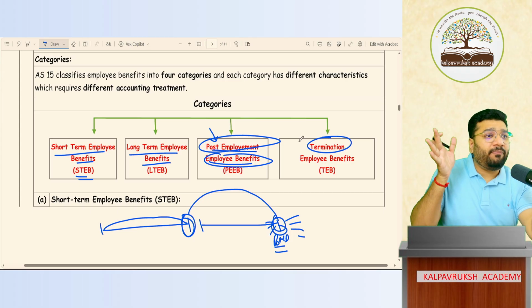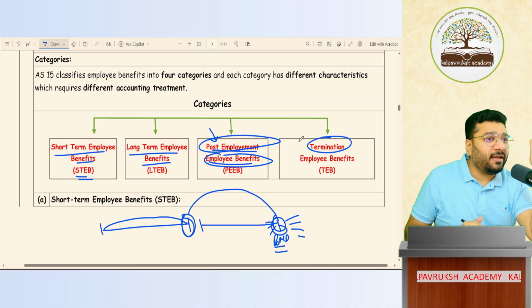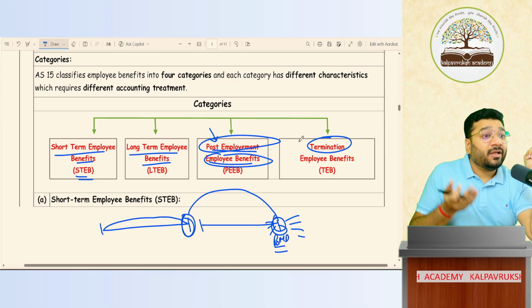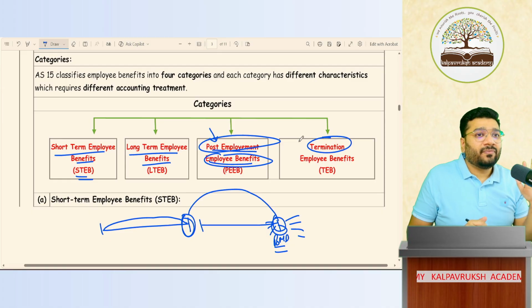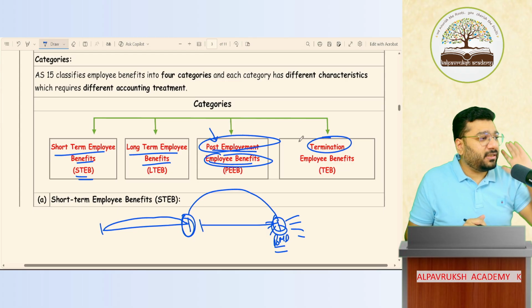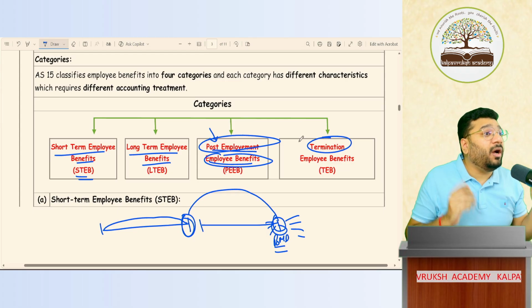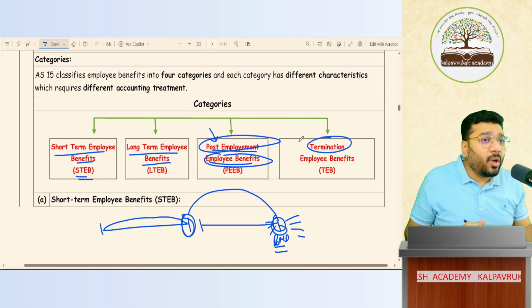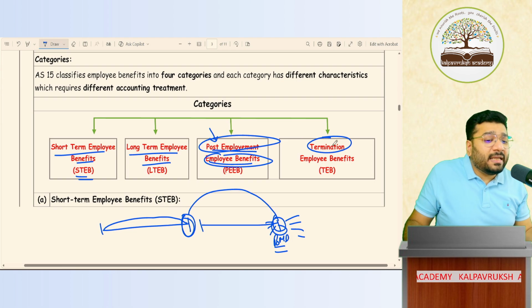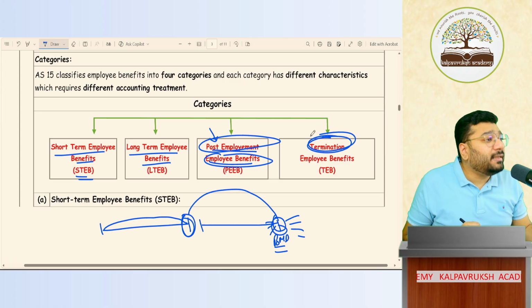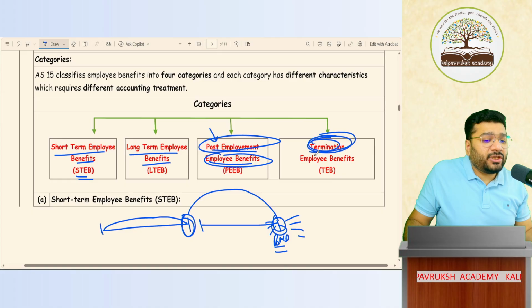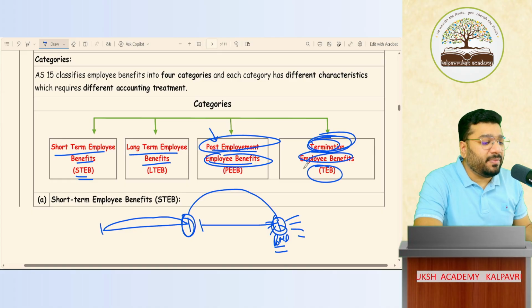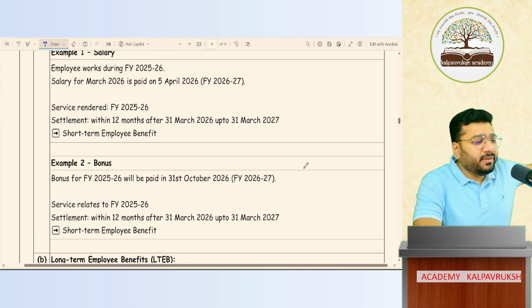We say to a group of people, for you there is a lot of time to retire, but you're not that efficient. So better what you take? Early retirement. You take the early retirement on your own will, voluntarily. For this retirement that you take, we will give you a compensation. That is called voluntary retirement compensation. That is called termination benefit. What is it called? Termination benefit. Okay, not okay? Termination employee benefit, TEB basically. This we discussed in depth.